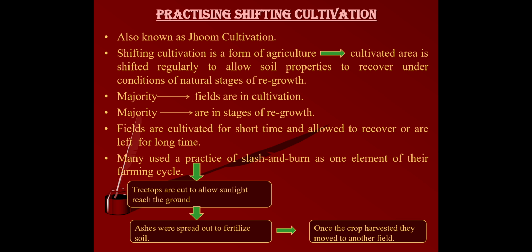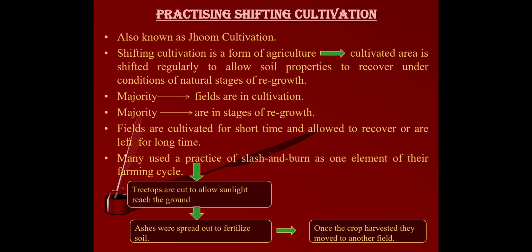A very different method used for shifting cultivation was the practice of slash and burn. It was used as one element of their farming cycle. Now what was done in this slash and burn method? The tree tops were cut to allow sunlight to reach the ground.